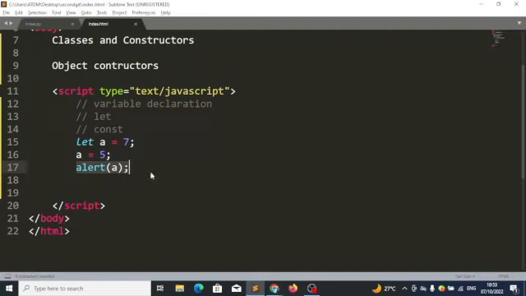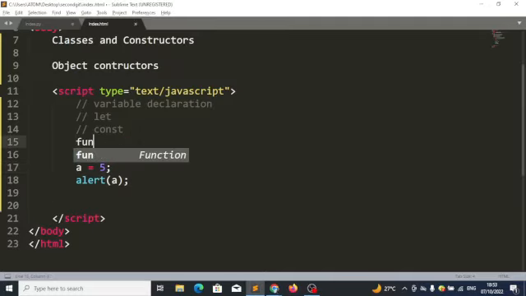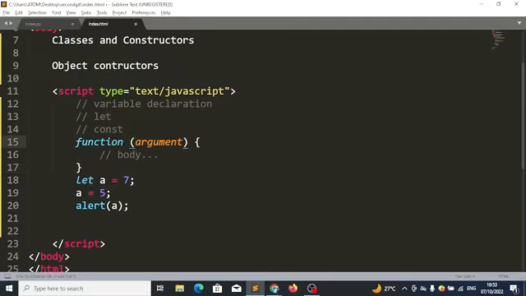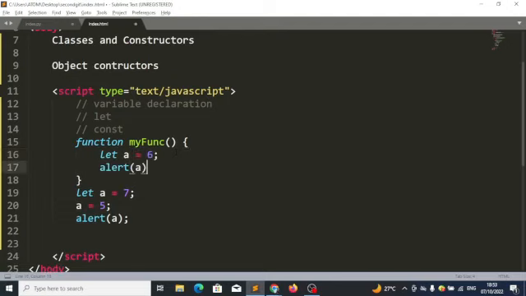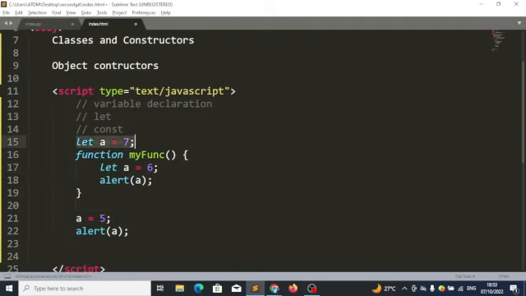Let's move on. So that's one. But that doesn't change the fact that you can have local and global variable with the same name. You can. Let's say I have a function called myfunc. And in this function, I can create a local variable called A and put any value of my choice and say alert A, even if I have a global variable with that name. Even though there's a global variable, you can still have a local variable with that name.